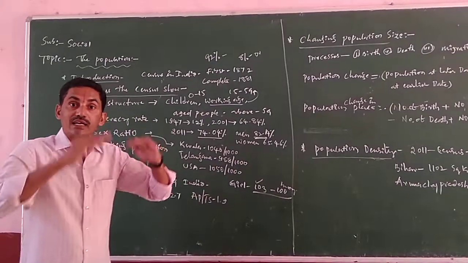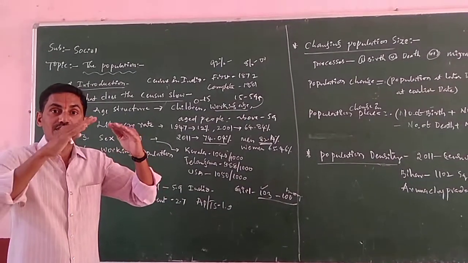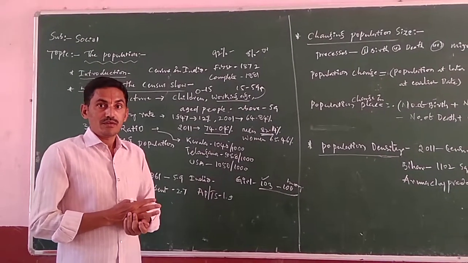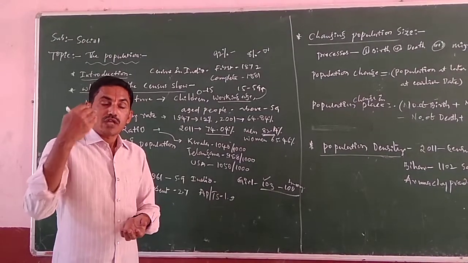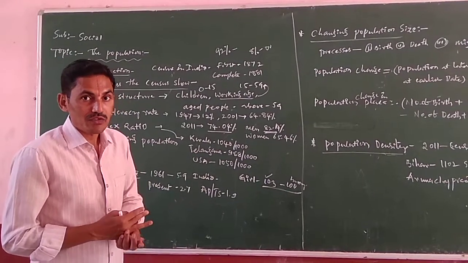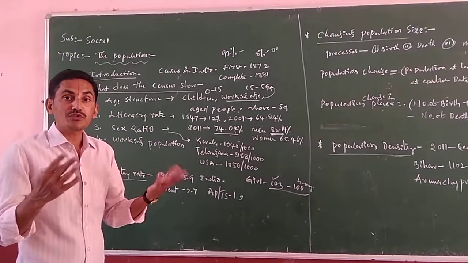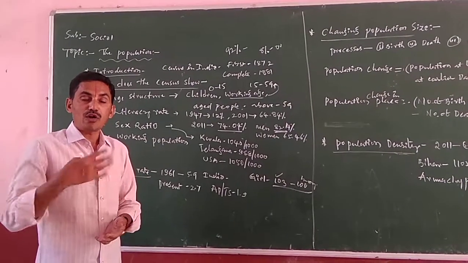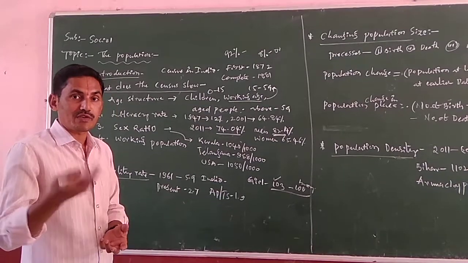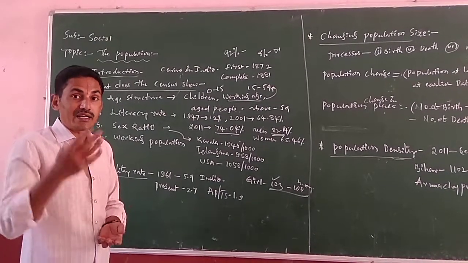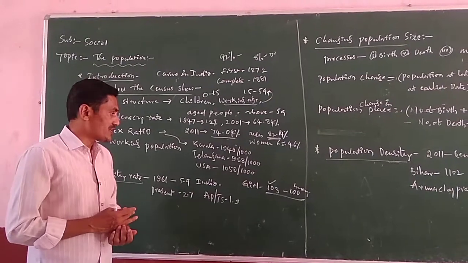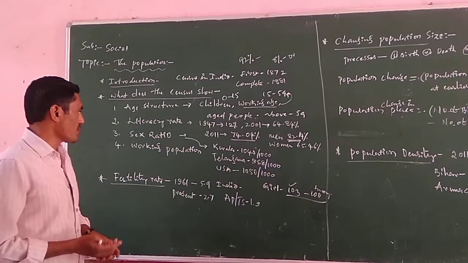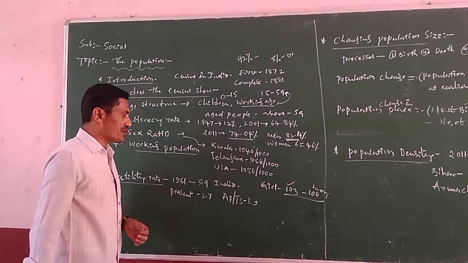But after that, the girls' life is decreasing. Mortality rate is increased. Why? Because of every 1,000 born children, how many girls are living? It is very low. Why? Because there is no security, no proper health care, no proper treatment, early child marriages, and a lot of diseases are affecting them. And the girls are also neglected and discriminated against by society. So that is one. Next is working population. The fourth point is working population. Just now we have discussed the working population.